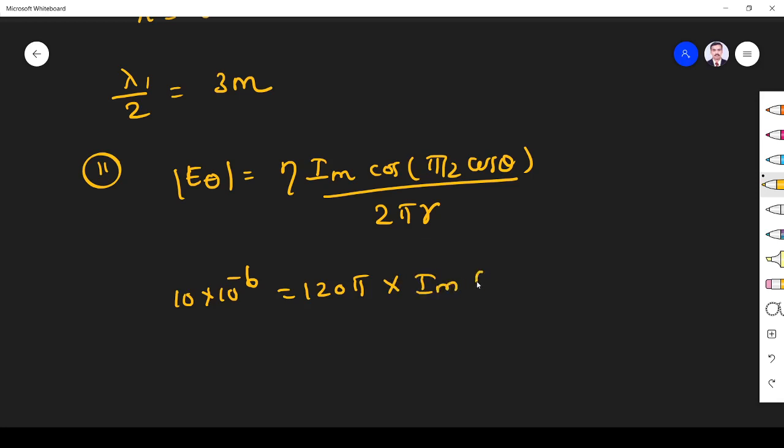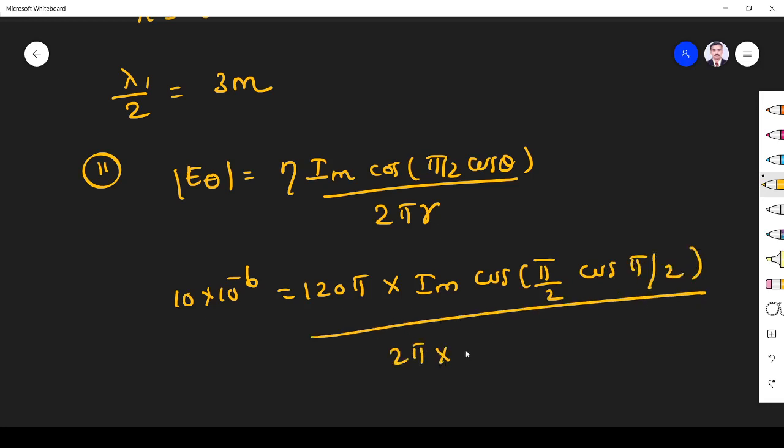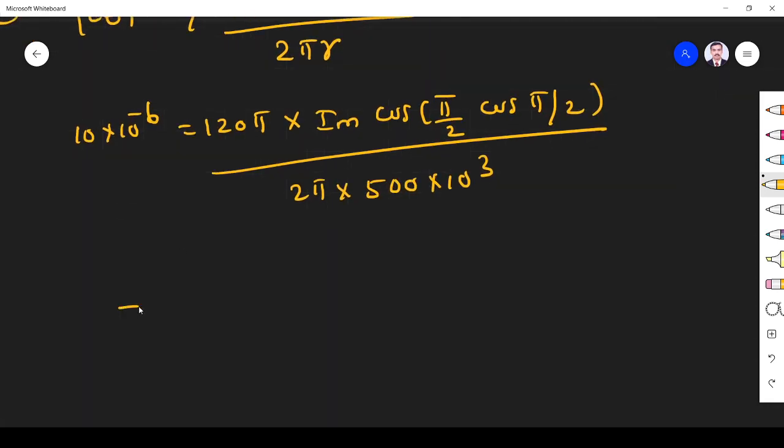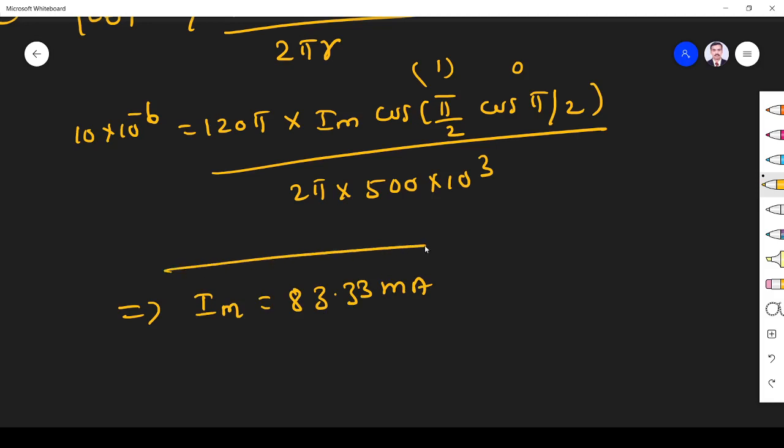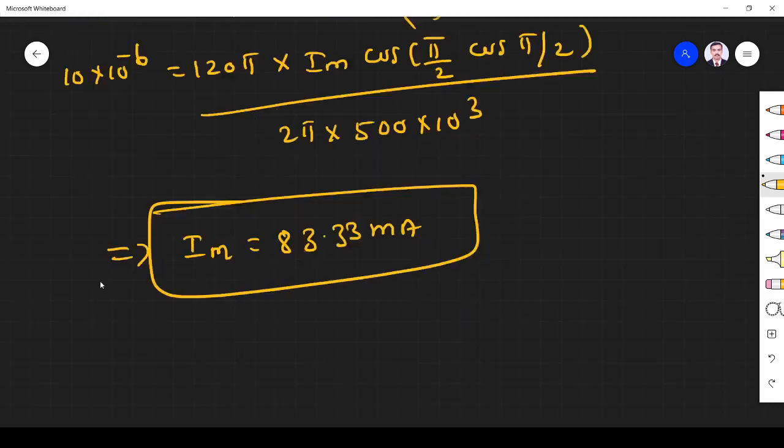Im I have to find. Cos pi by 2 into, again, theta is pi by 2 they have given, divided by 2 pi into r. R is 500 kilometers, so 500 into 10 power 3 meter. From this, if we simplify, cos pi by 2 is 0, cos 0 is 1, so this will become 1. So what you get is 83.33 milliampere. Right? So this is the Im value.